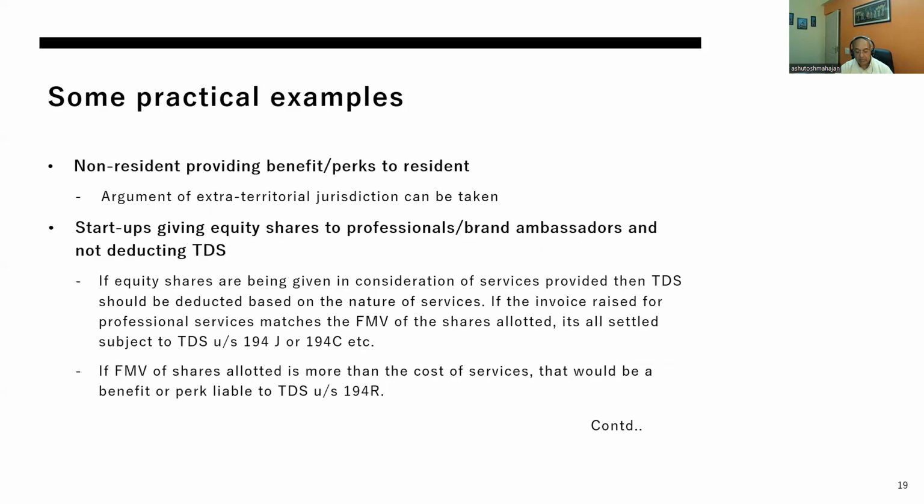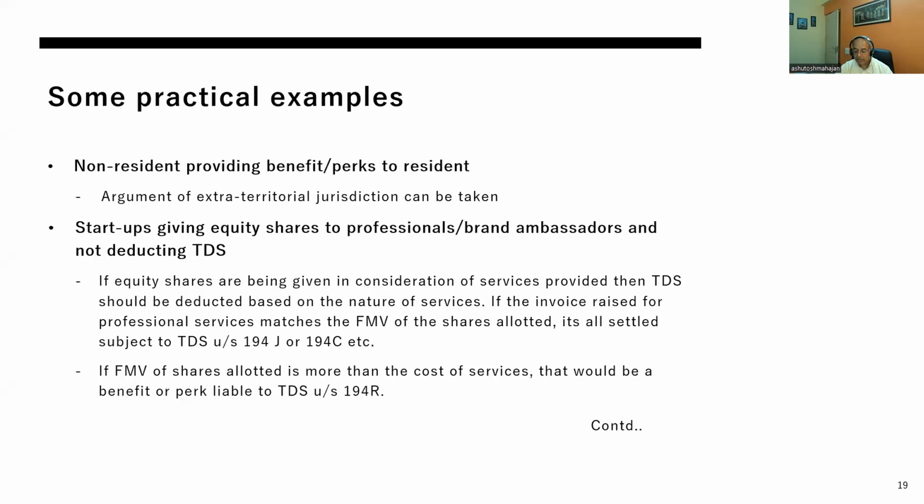Non-resident providing benefits, perks to resident. Again, this is a question of extraterritorial application of law. Things have moved on this subject quite a lot, in a different context. Mohit Minerals very recently talked about even nexus with the territory of India being sufficient to levy GST there.